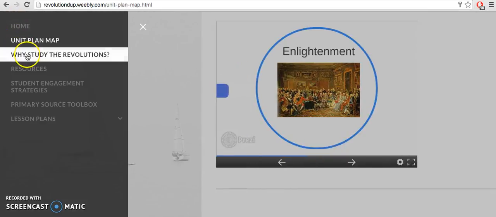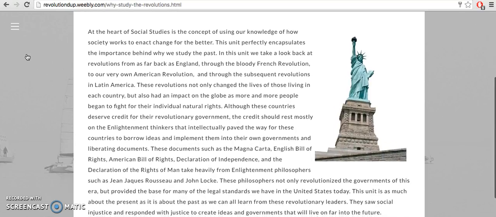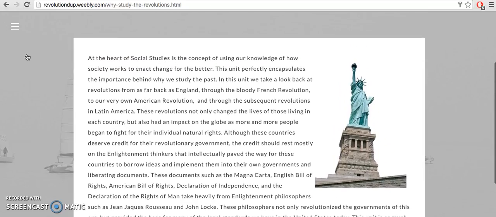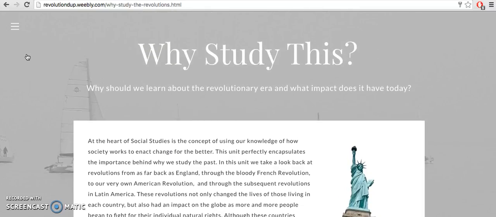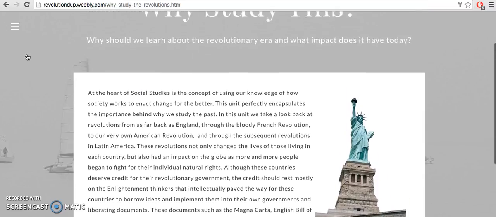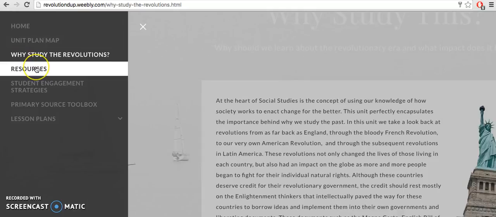All right, next page we got here is why study this? Why study the revolutions? This is a great thing to read before you start studying this, before we enter the unit. This would be a great thing to introduce you to this unit. If you don't think, or if you have second thoughts of why we should study this, this would be a great way to get yourself into it, because you may not think it's important, but this is probably one of the most important units we can have. It's the one that shows action, democracy in action the most. So this is a great unit to learn how to use our democratic rights.